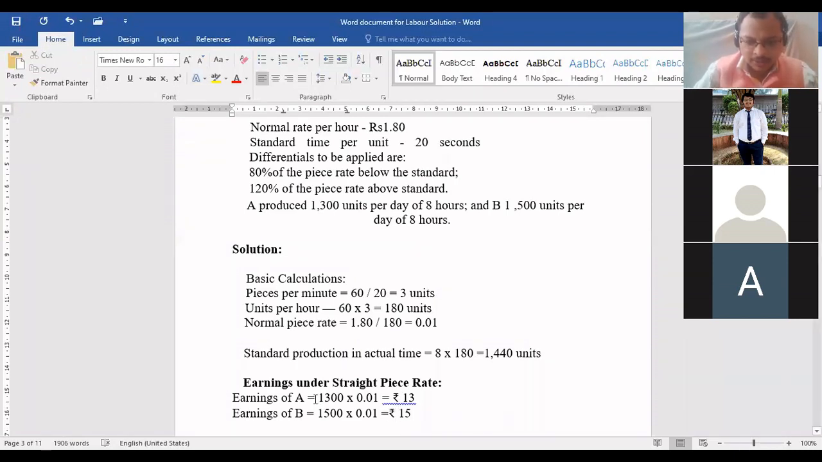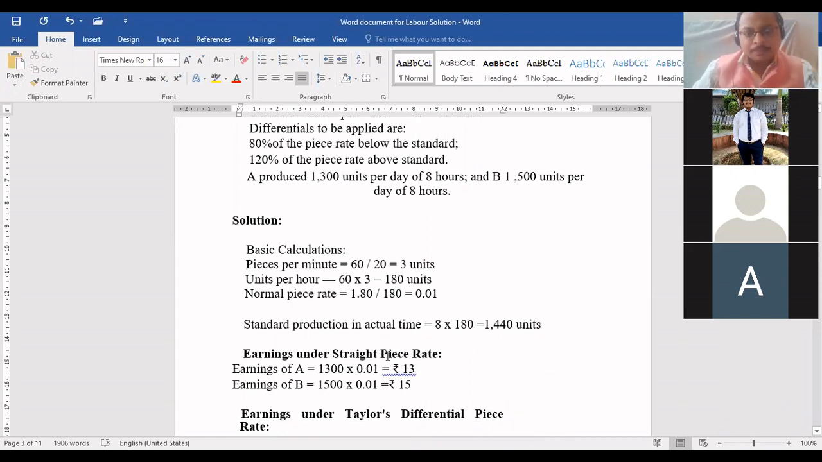Everyone understood, beta, till here? Yes, sir. Okay, bacha. Now, see here. We know what is standard production, and with the help of this, we can decide whether Mr. A is efficient or Mr. B is efficient, whether Mr. A is inefficient or Mr. B is inefficient. Yes or no? Again, beta, see one additional thing you have to know. We can calculate efficiency. In further questions, we need that.